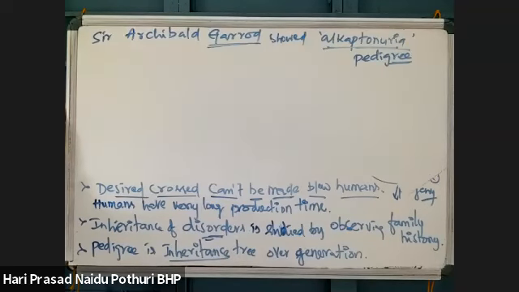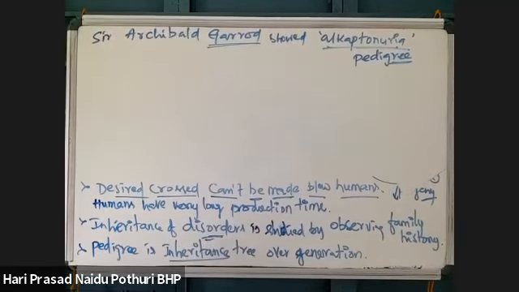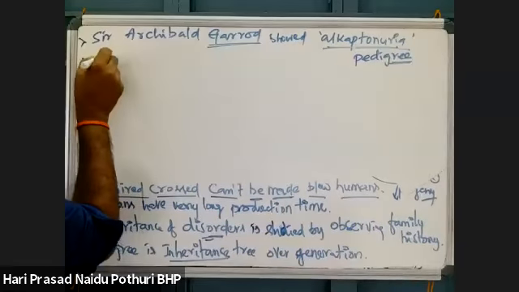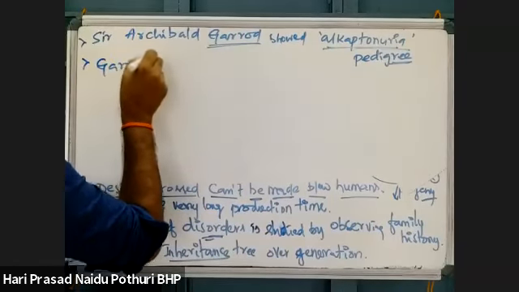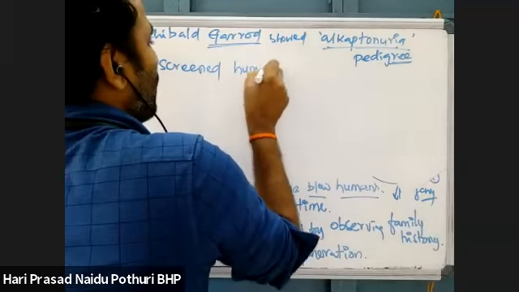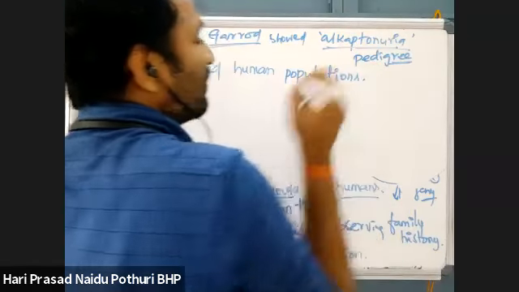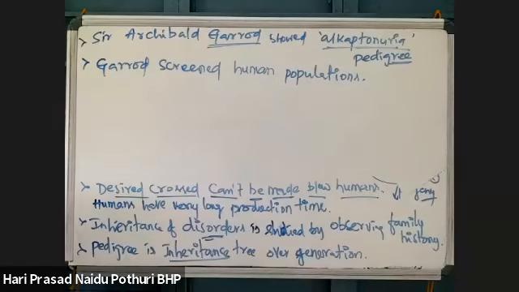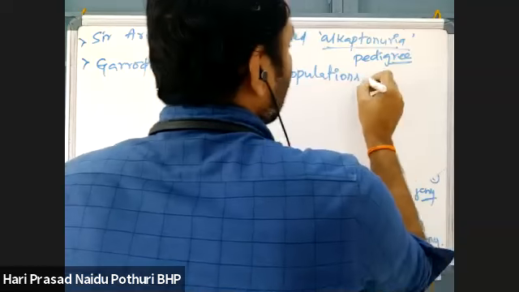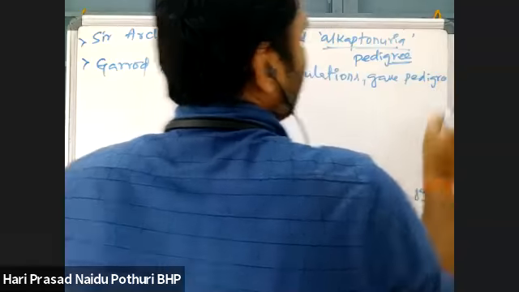Sir Archibald Garrod screened human populations and found the pedigree of inheritance.